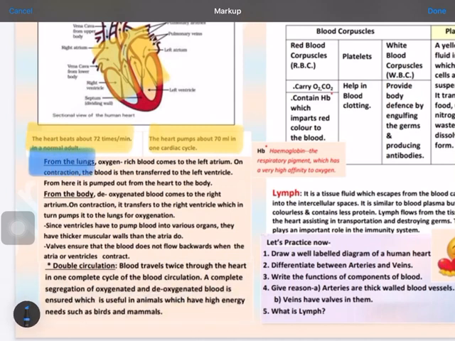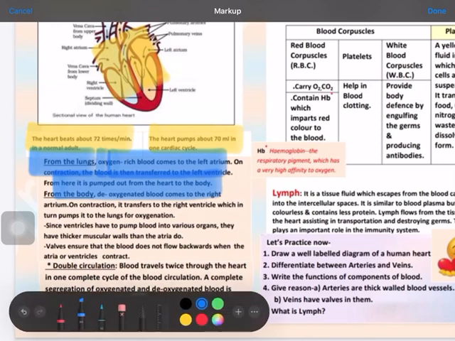Firstly, the lungs purify the blood, which is taken from the lungs to the heart by the pulmonary vein. You remember this word pulmonary vein, which is actually taking the oxygenated blood, but it is an exception in this case. It is bringing the pure blood from your lungs to the heart on the left side. This oxygen rich blood comes to the left atrium, and on contraction it will transfer to the left ventricle, and from there it will be pumped out to your body.